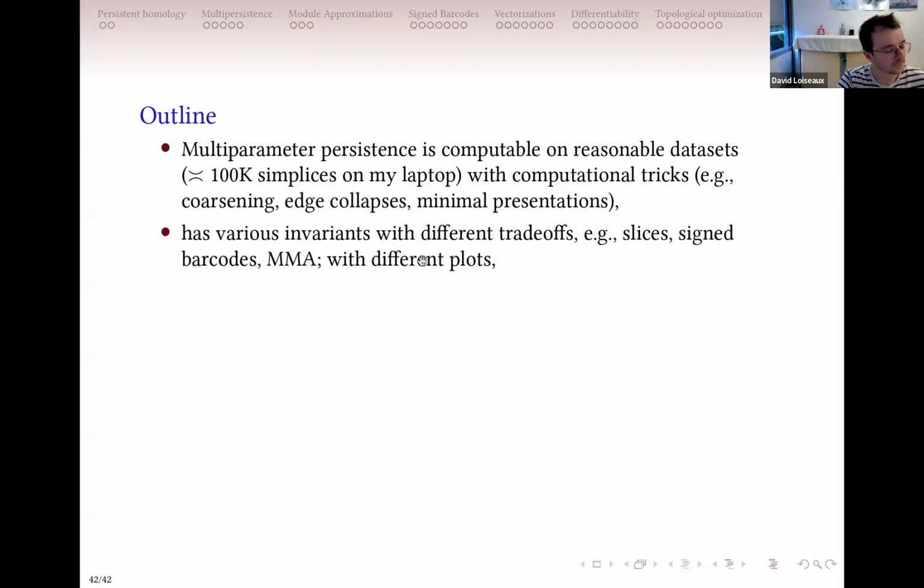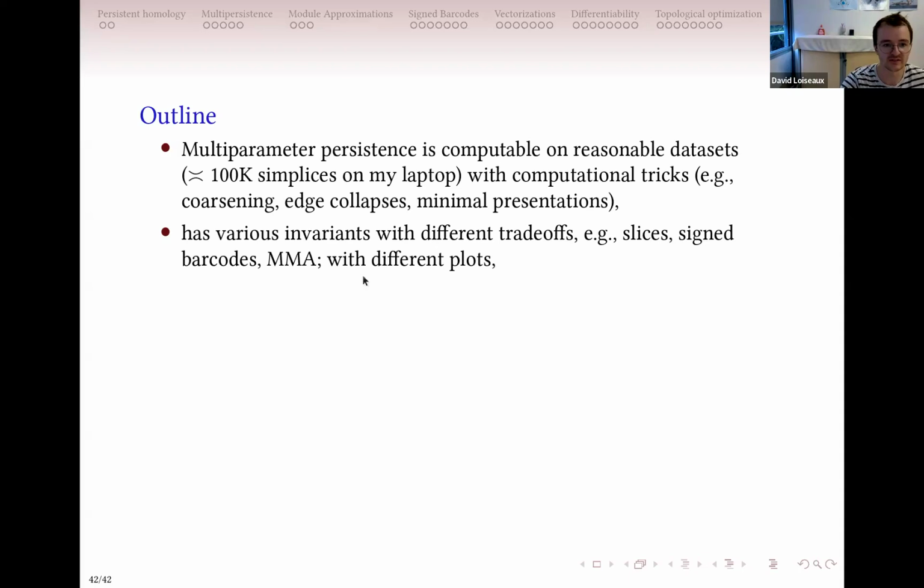And multivariate persistent homology is a bit complicated, but you have a lot of smaller invariants that do not suffer from the issues of the whole picture, the whole multivariate persistence module, which is a bit more complicated.